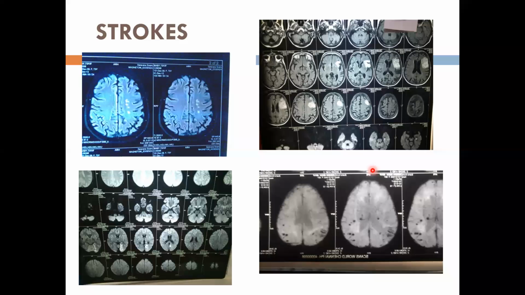Okay, these are a few other strokes. The first one, you can see these white bright dot-like things on the first scan on the left. These are watershed infarcts. What is watershed? Between the anterior circulation and the posterior circulation, there is a zone which has less blood supply. That is known as a watershed zone. It can get affected when there is a drop in blood pressure. That is known as a watershed zone infarct.